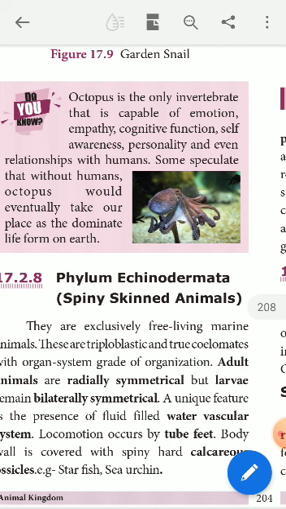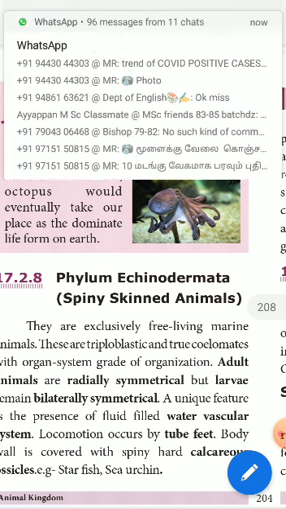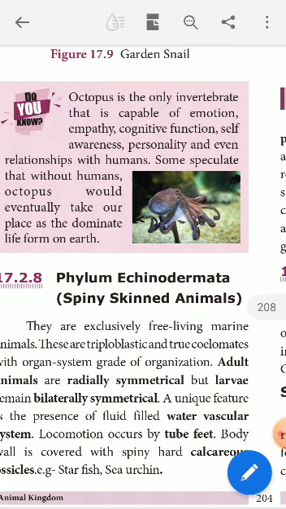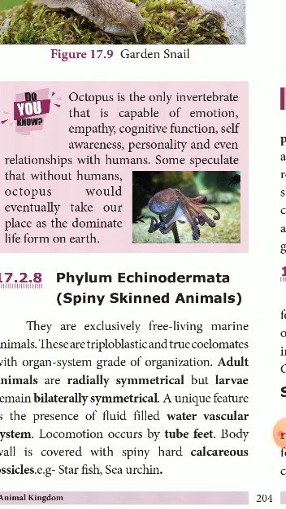So, what do we understand from this? Octopus, even though it is found in the group of molluscan forms, is a very highly intelligent animal. In the absence of humans, the entire world may be dominated by the octopus because of its intelligence. So this is the only high intelligence animal in the invertebrates. The next phylum of invertebrates is phylum Echinodermata. Echinos means spiny, derma means skin, spiny skinned animals.